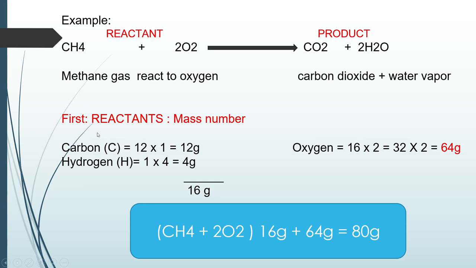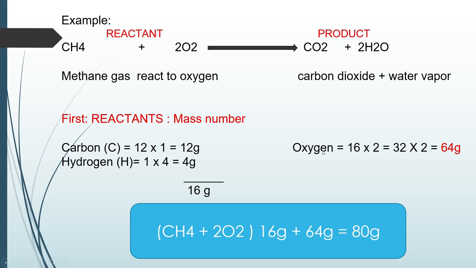So, sa carbon po, sa periodic table, meron po siyang atomic mass na 12. So, sa methane gas po, which is the CH4, meron lang pong isang carbon. So, i-times lang po natin yung 12 sa 1. So, we get 12 grams. At yung hydrogen, 1 lang po ito. So, 1 gram times 4 lang po natin is equals to 4 grams. Then, i-total po natin yung grams ng carbon and hydrogen para malaman po natin ang total mass ng methane gas. So, 12 plus 4 is 16 grams.